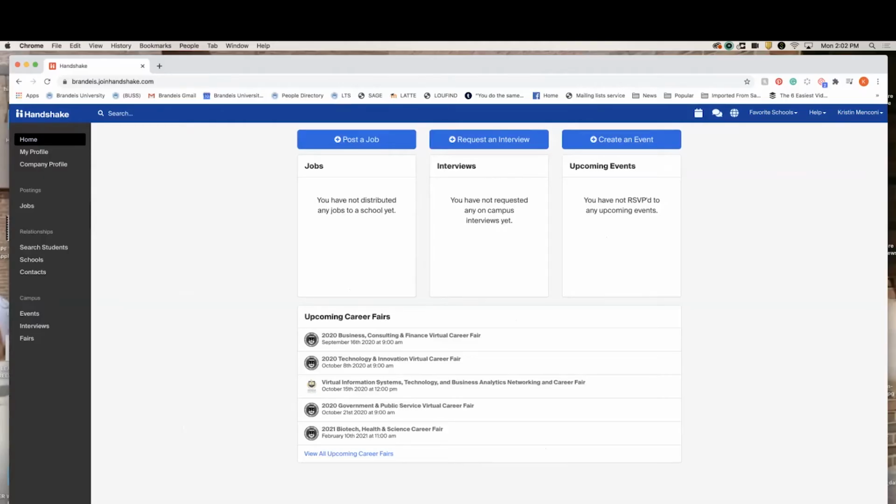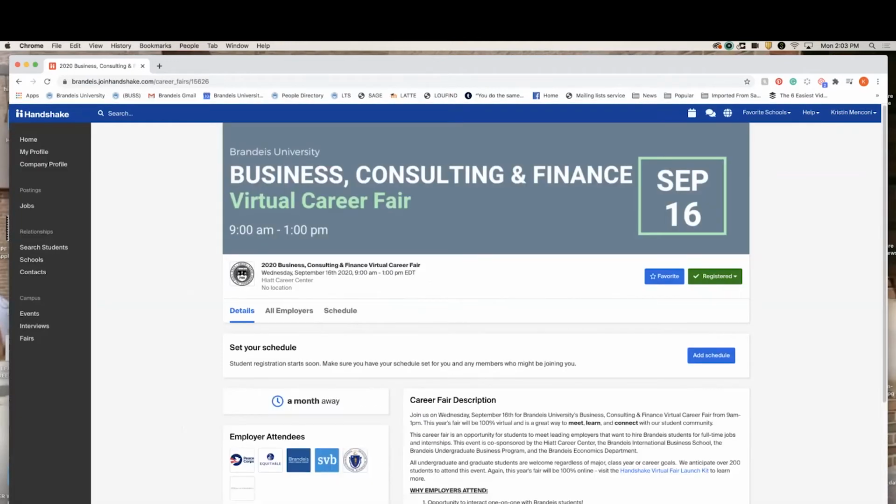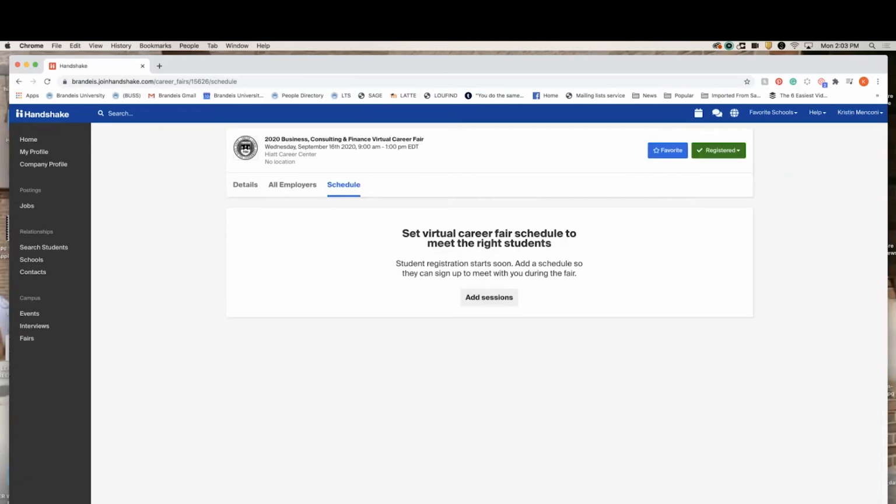Once your fair registration is approved, you will receive an email notification. From there, log back into your account, access the fair that you registered for, and select Schedule. The schedule portion is the biggest part of the fair for representatives. This is where you and your teammates will be able to add 2 different options, group sessions and one-on-one sessions, to meet and engage with students.